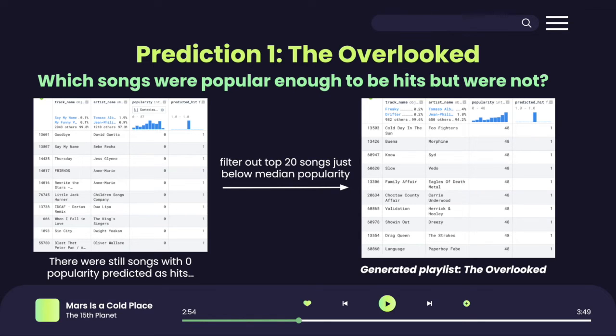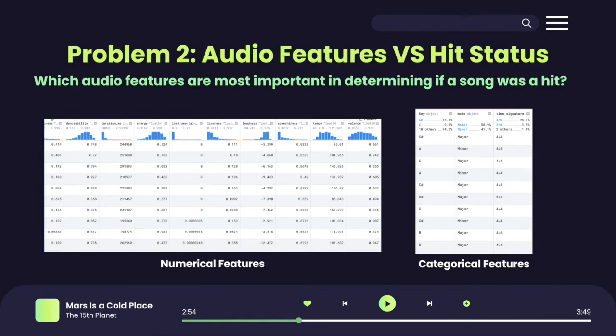However, the model does not determine a hard cutoff point to stop considering a song as a possible hit. So we concluded that these results were extreme outliers that were inevitable from our model. Still, logically, it is impossible for songs with extremely low 1-digit scores to be hit songs. To exclude these extreme outliers, we generated our playlist based on the top 20 predicted hit songs with popularity just below the median. Next, we compare audio features and hit status to find out which audio features were most important in determining if a song was a hit.